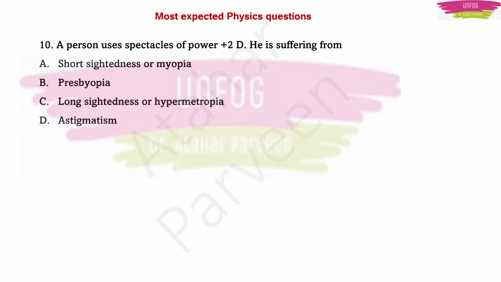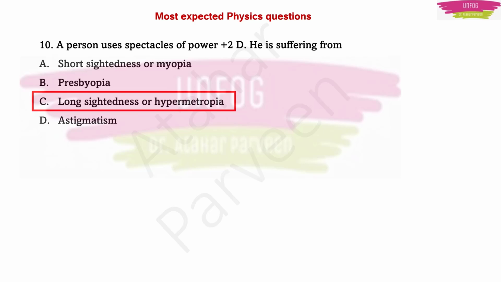The options they have given are short-sightedness or myopia, presbyopia, long-sightedness or hypermetropia, astigmatism. So here because the power is plus 2 diopter, our answer will be long-sightedness or hypermetropia. If it was minus, then we would say that it will be short-sightedness or myopia.